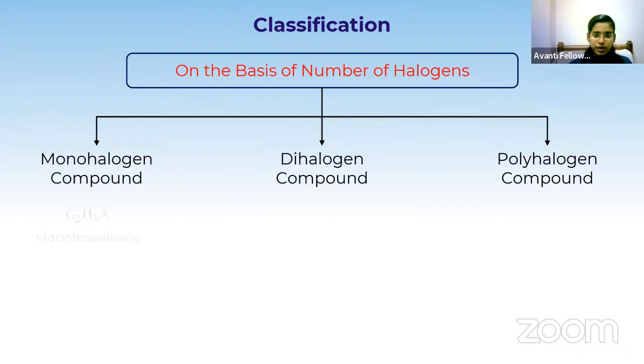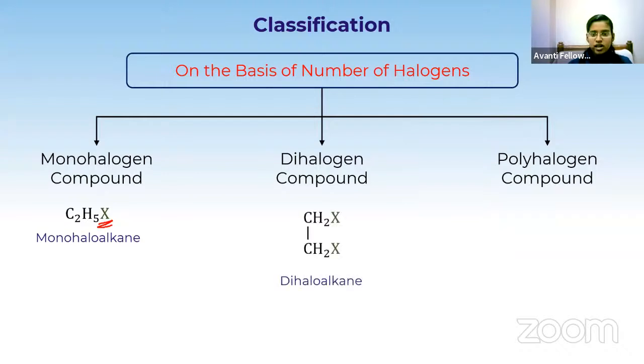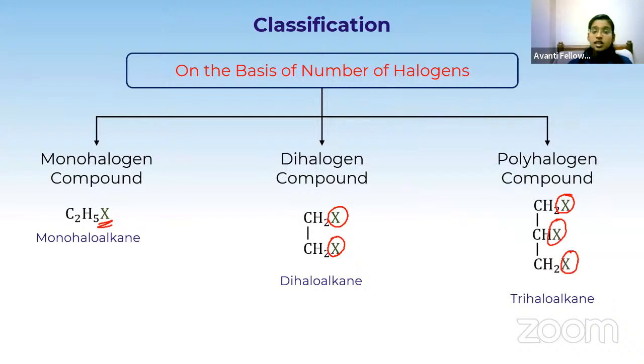For example, C2H5X has only one halogen, so it is a monohaloalkane. If I have two halogens in one compound, it is a dihaloalkane. The third one is a trihaloalkane. These are the three divisions on the basis of number of halogens.